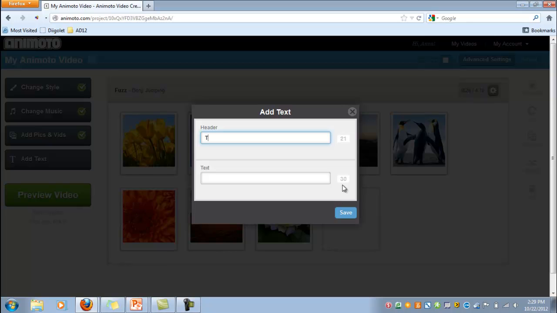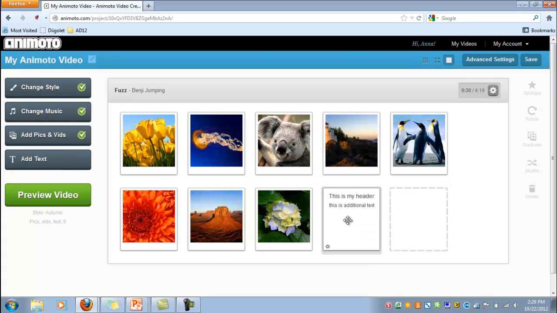So this is where I'm going to type in my header. I'm going to be really creative here. And then this is where I'm going to type in additional text. You can see that it gives you updates on how many characters you have remaining, which is nice. Then I'm going to hit save. It previews it here for me.